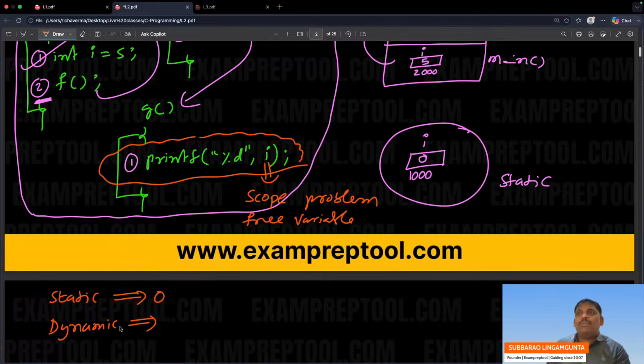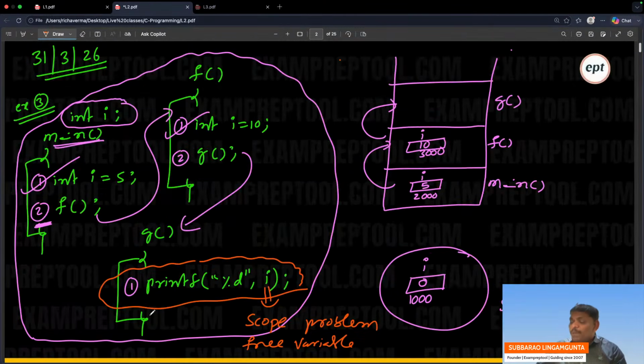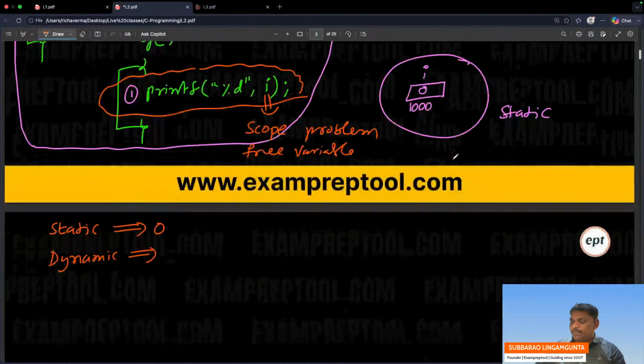In some programming languages, when a scope problem comes, the owner says, compiler, you solve. In some other programming languages, when a scope problem comes, the owner says, compiler, you don't solve, the processor will solve. So dynamic scoping is nothing but the compiler doesn't solve it, the processor will solve it. What is the processor? You are here. With a scope problem, it will go to the previous one, from which place you came. At least is I there or not? Yes, I is there. So 10 will be printed.